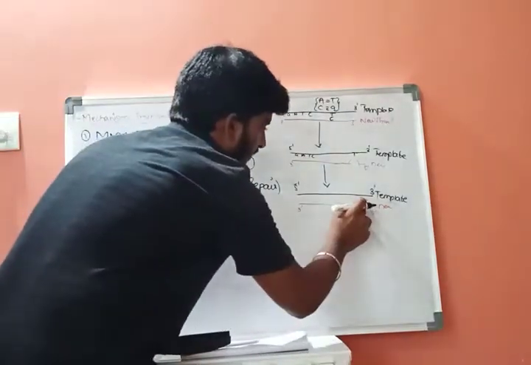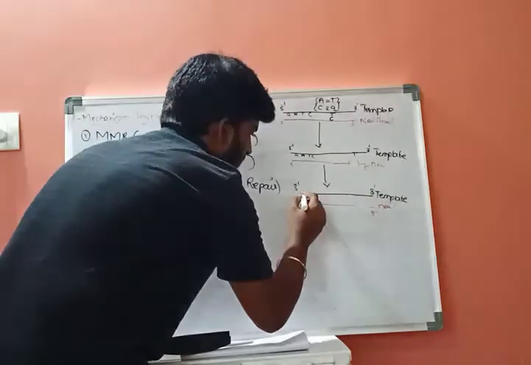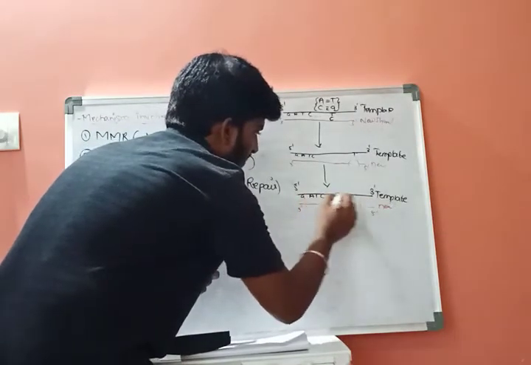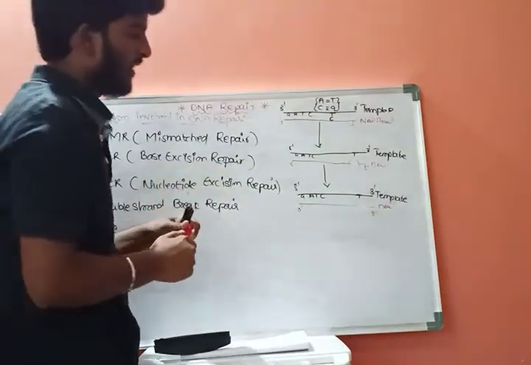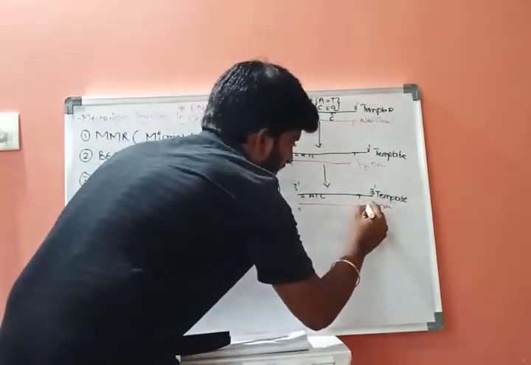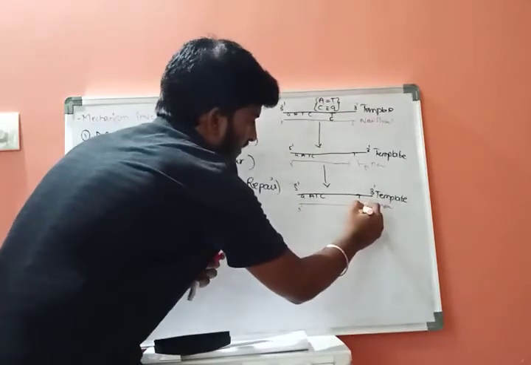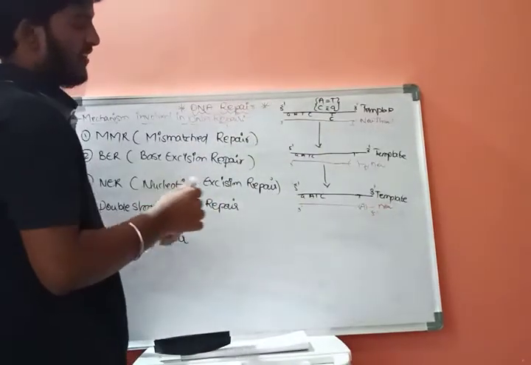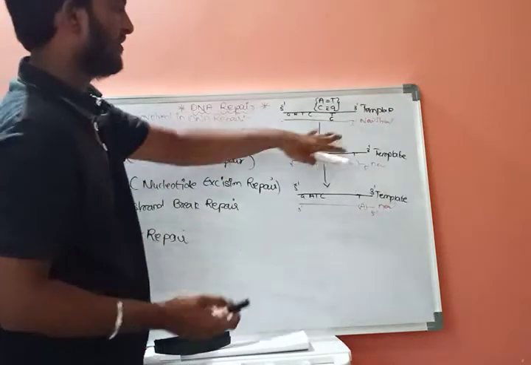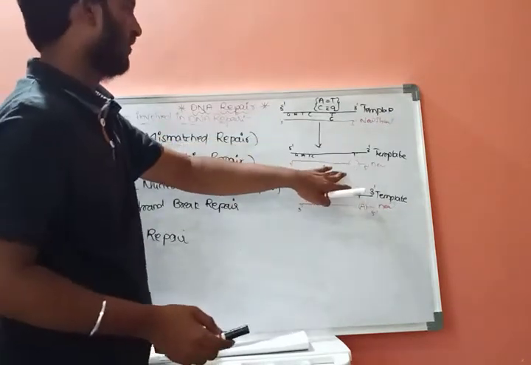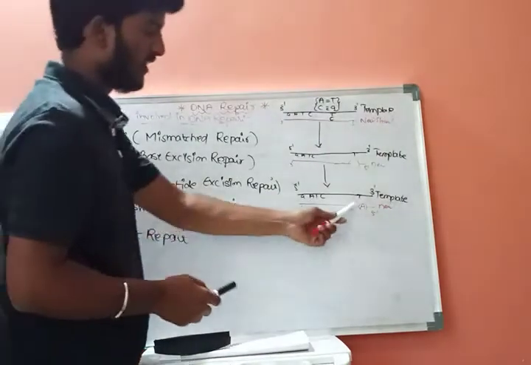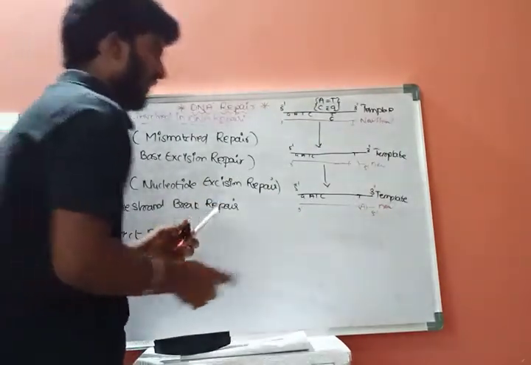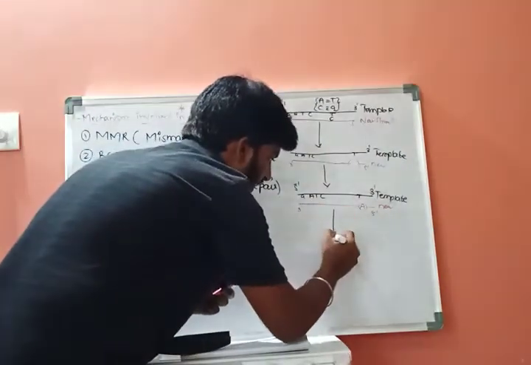Here G, A, T, C, and this is T. Now synthesis of new DNA material occurs: thymine will pair with adenine. This is the third step. First is recognition, second is removal of unwanted material, third is synthesis of new DNA material, and fourth is ligation.